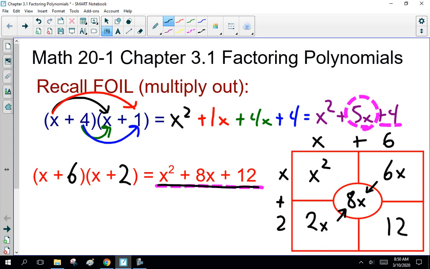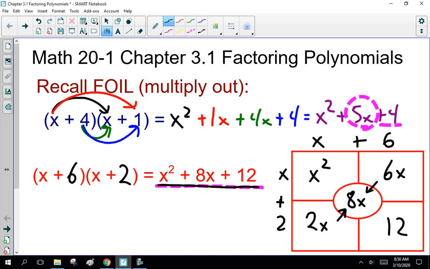Now I did that rather quickly, but you should remember from Math 10C. A few things here. Does it matter if you write it x plus 6 times x plus 2, or x plus 2 times x plus 6? Either way doesn't matter, you're multiplying out.